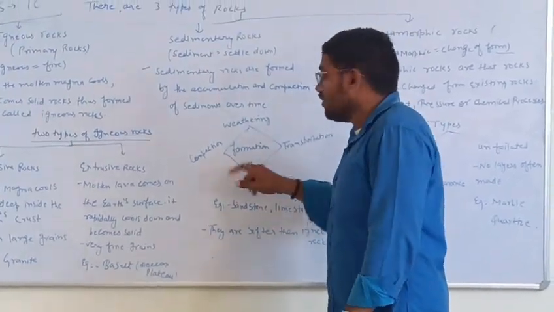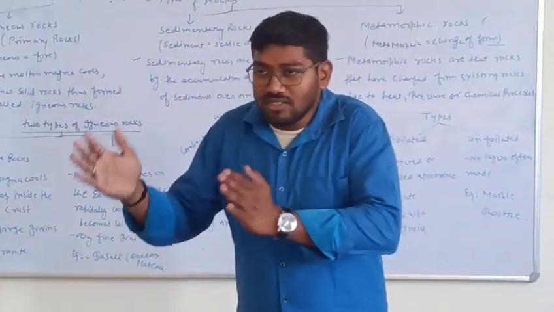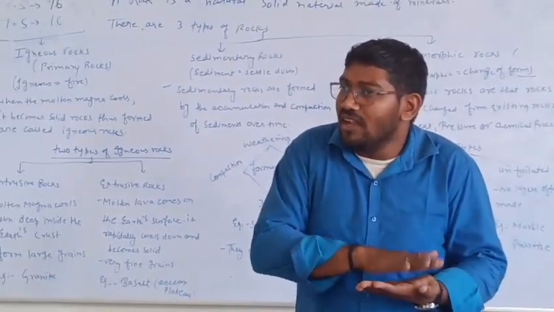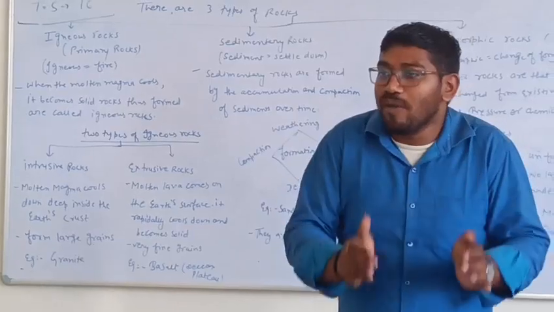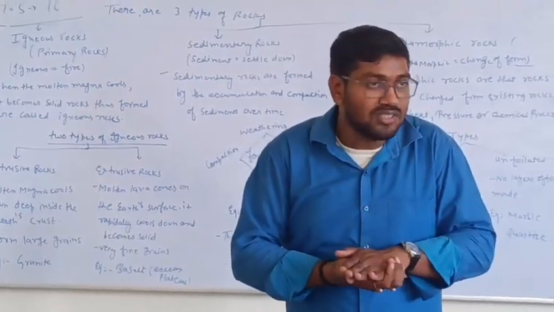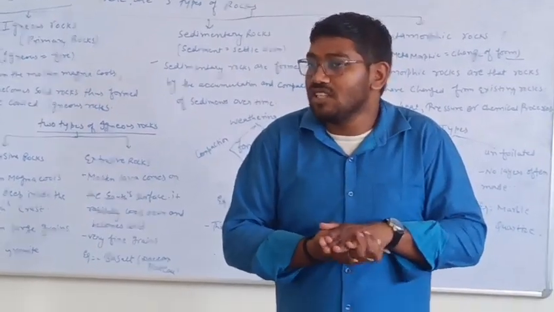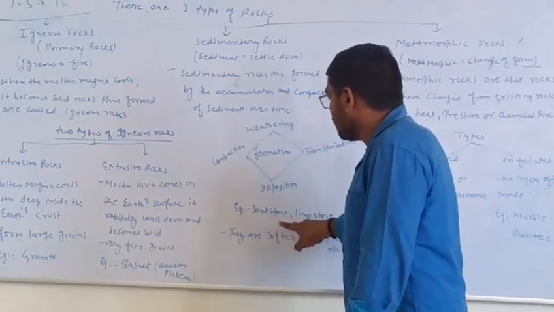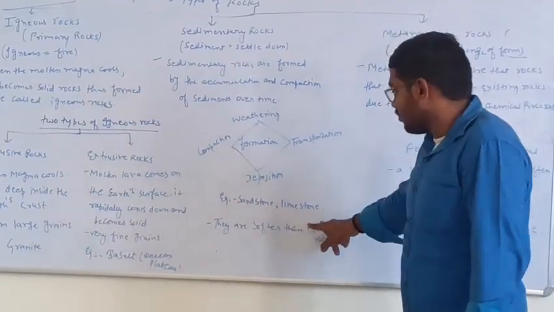Now the third one is the deposition. When the things are transported from one place to another, they are deposited at a place. After the deposition, compaction and contraction happen. That develops a form of rock, and that rock is called the sedimentary rocks. Understand? What are the examples? The examples are sandstone and limestone.